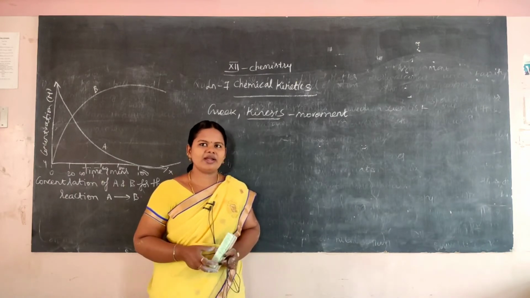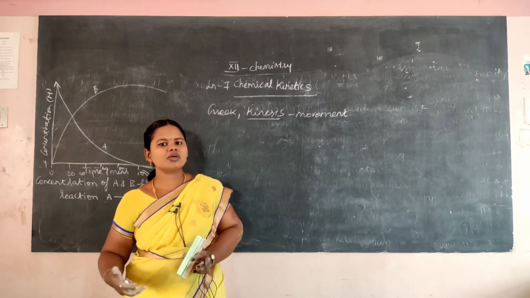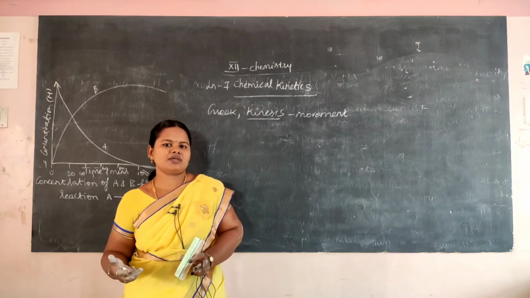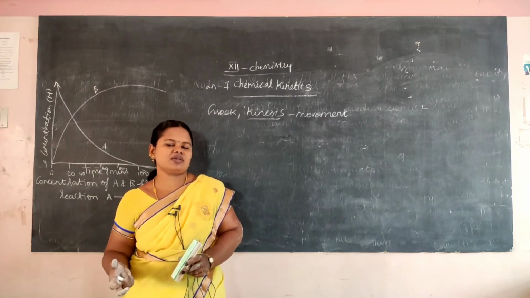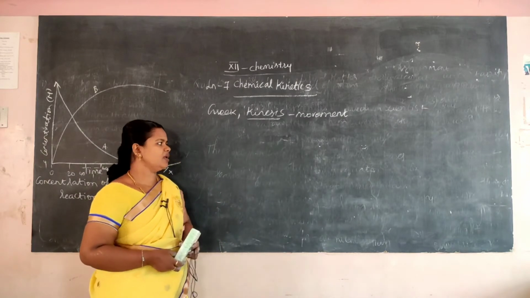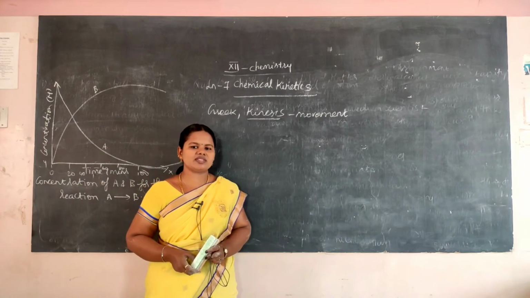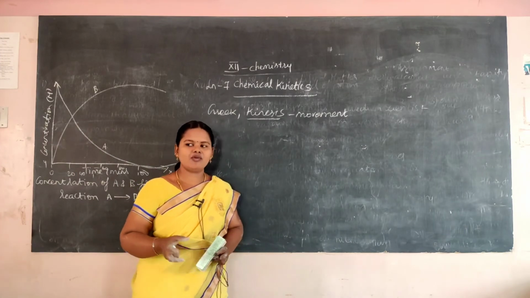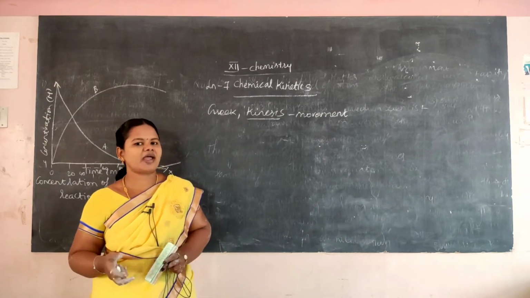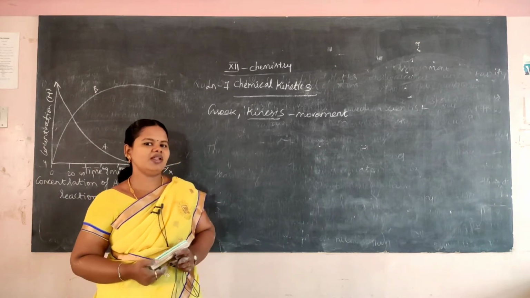So this chemical kinetics not only tells about the fast reaction and slow reaction, it also gives some important concepts that have to be used in industries. Chemical kinetics gives many important concepts for application in industry. And chemical kinetics also explains the rate, at what speed it happens, and what are the factors affecting the rate. So chemical kinetics tells all of this.